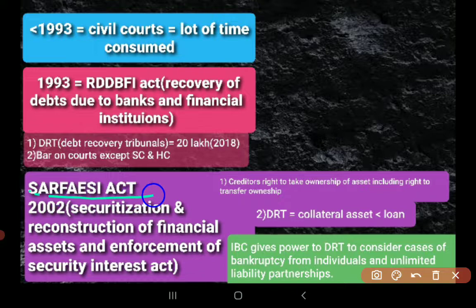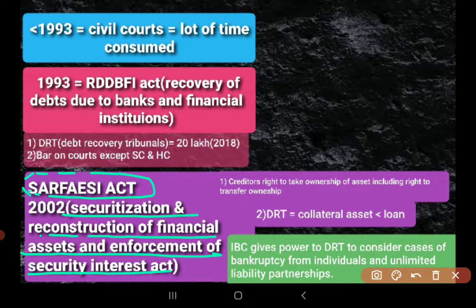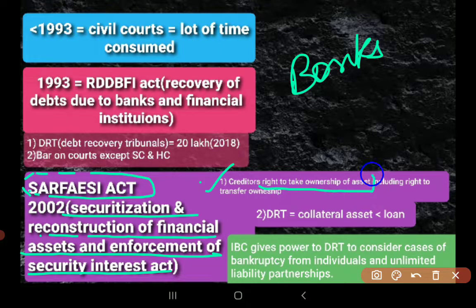So later on, the SARFAESI Act was enacted, the Securitization and Reconstruction of Financial Assets and Enforcement of Security Interest Act. As per this act, the creditors, that means the banks, were given power to take the ownership of the asset, including the right to transfer.